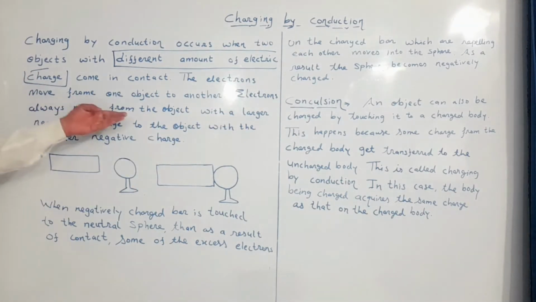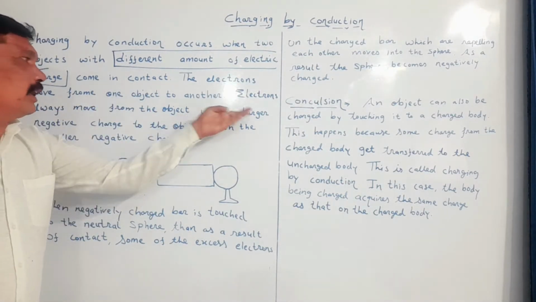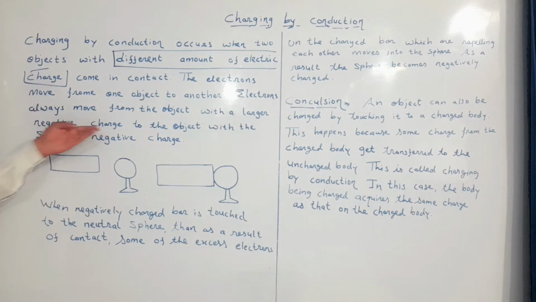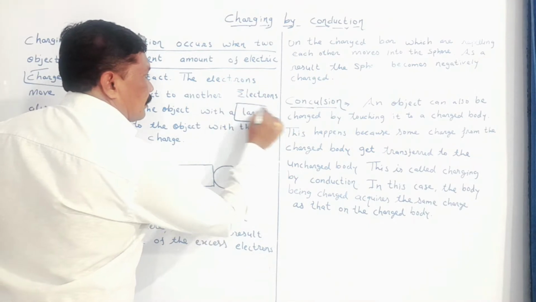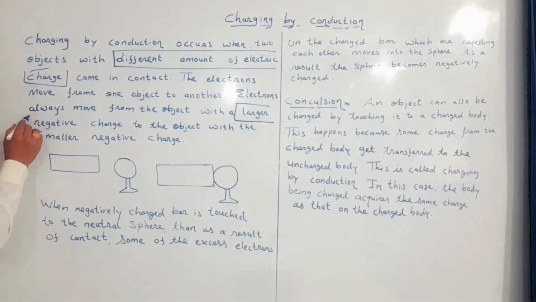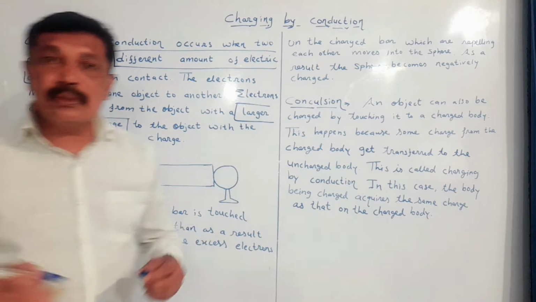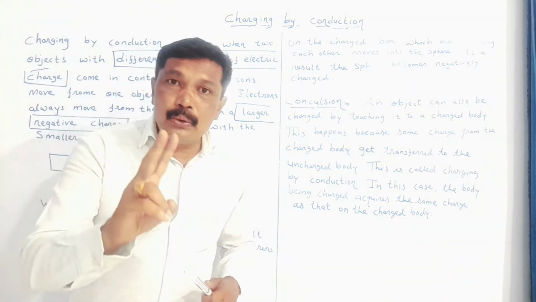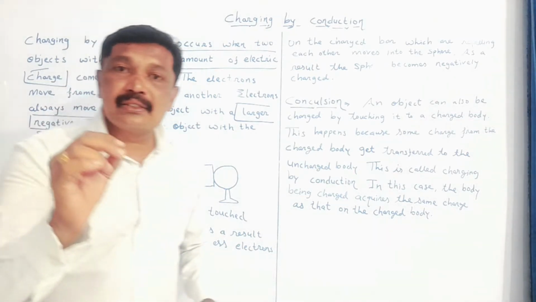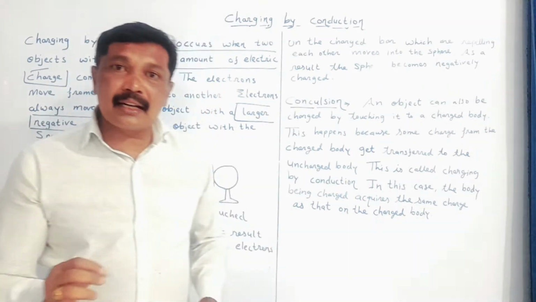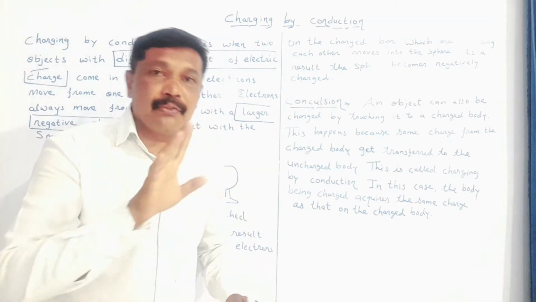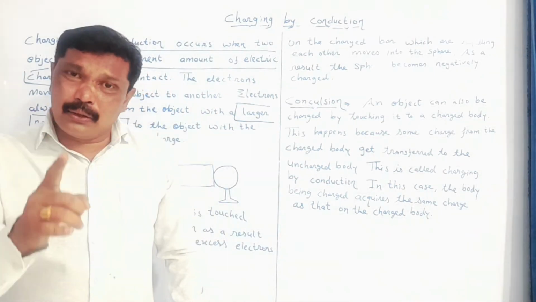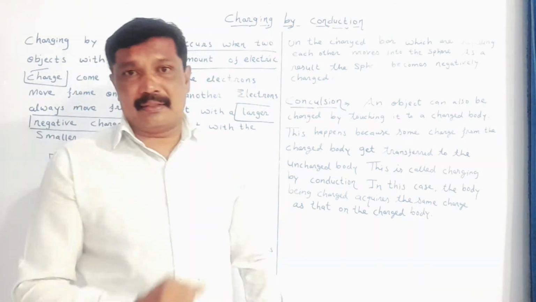Electrons always move from an object with a larger negative charge. My dear student, when two objects which do not have the same electric charge are brought in contact, then there is transfer of electrons. Electrons are negatively charged.